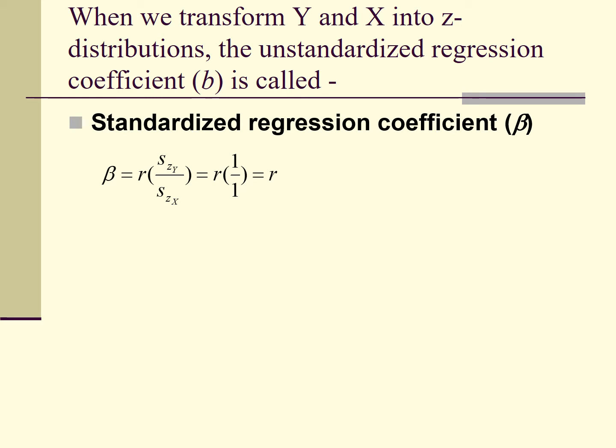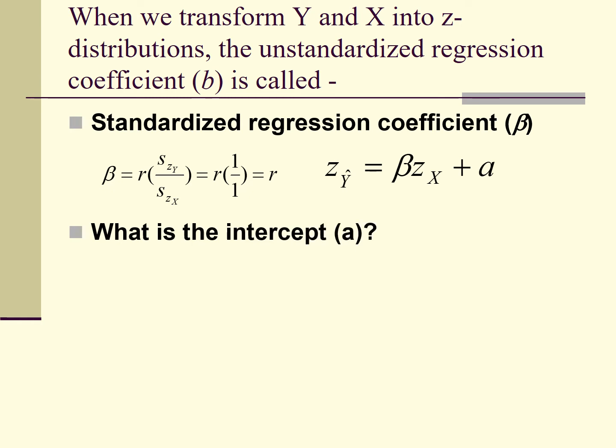Both are 1s, so beta in numerical value equals r. The formula is that zy hat, the predicted z-score for y, equals beta multiplied by the z-score of x plus a. So that is the regression equation for the standardized distributions of x and y.